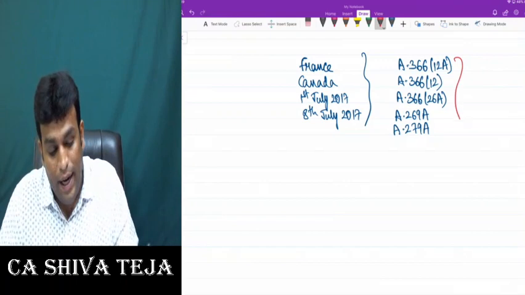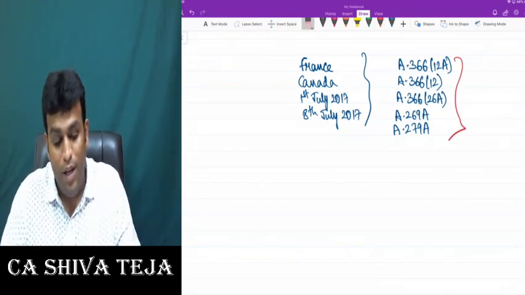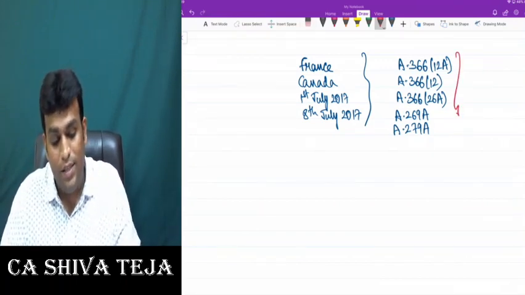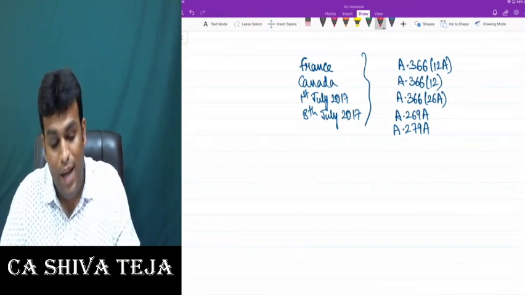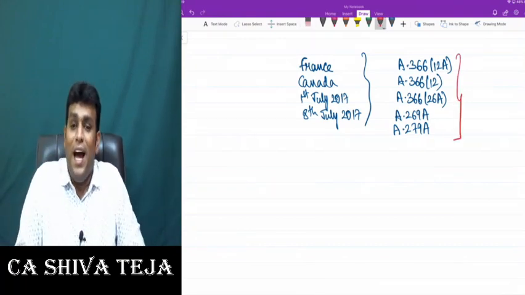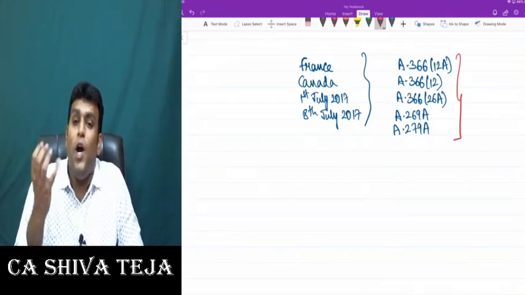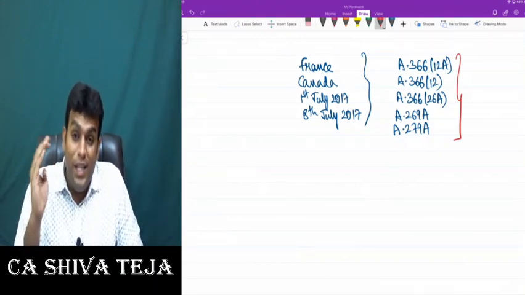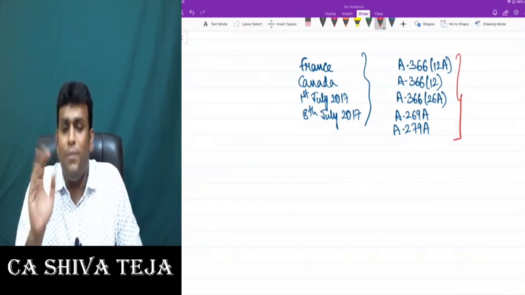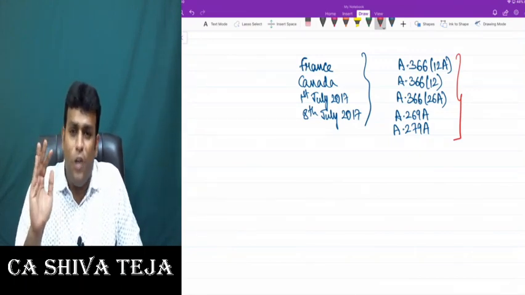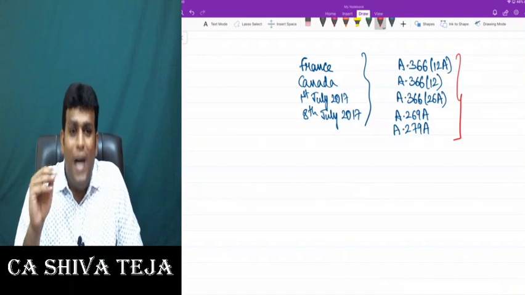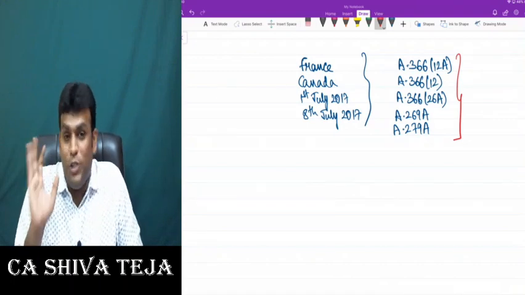Then what is Article 279(a)? Article 279(a) talks about GST Council, which clearly says that in GST Council there are central members as well as state members. And central members, there are 2 members. Both of them together have a weight of 1/3. State side, we have every state representative, and all state representatives together have a weight of 2/3. And in order to pass a resolution, there should be 3/4 majority.